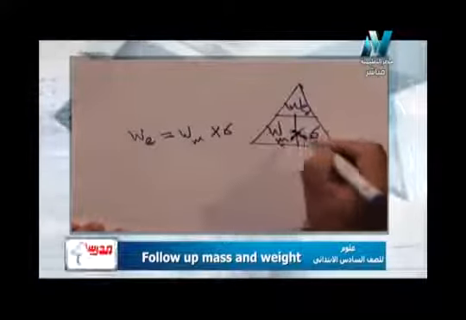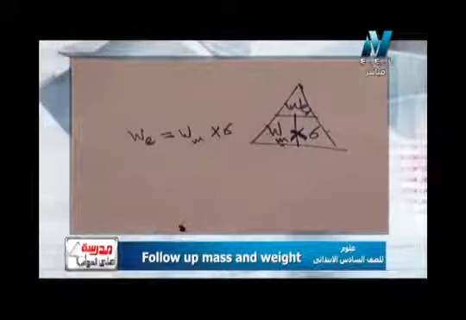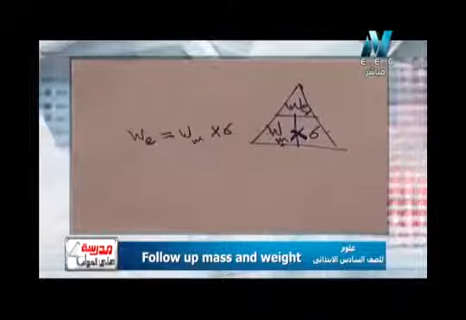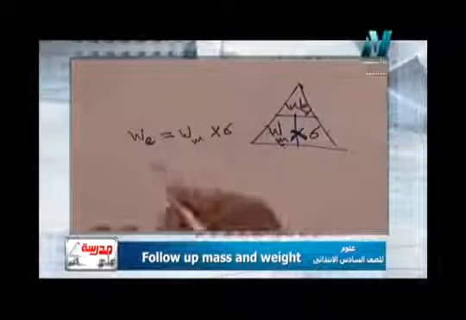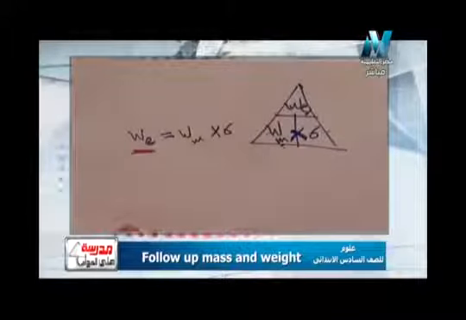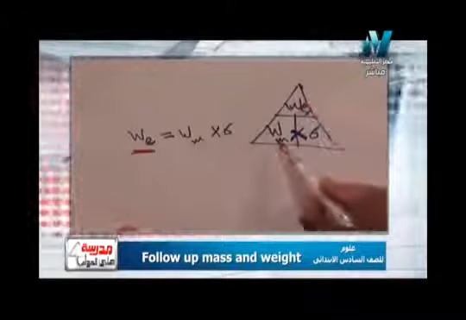Of course, all of you know how to use this triangle, since you are very good at math. For example, if I want weight on the earth, it will be weight on the moon by 6.